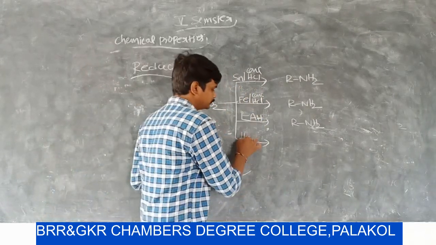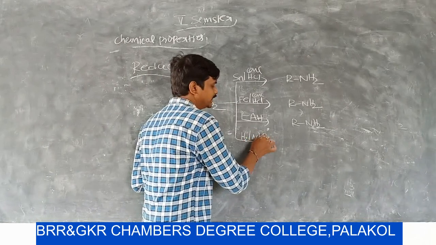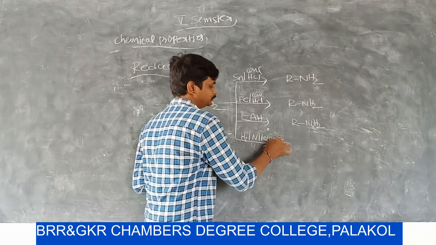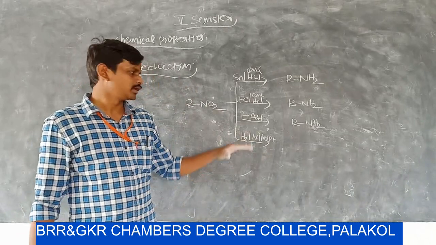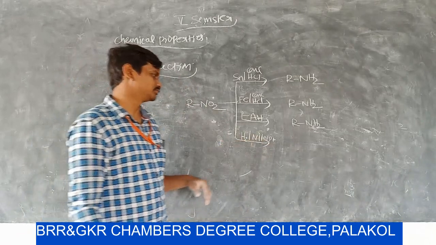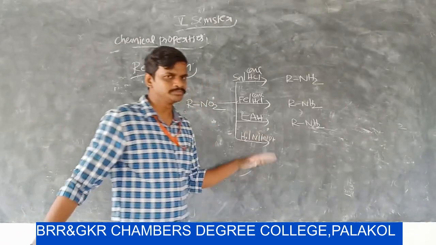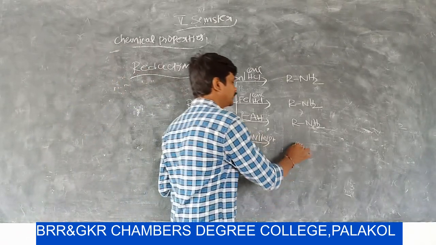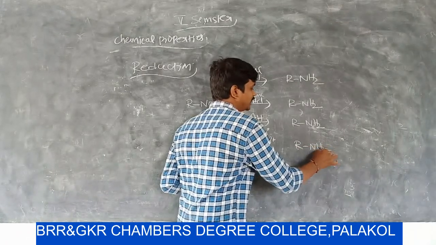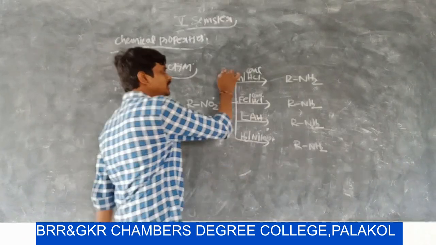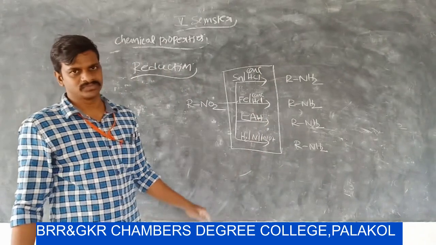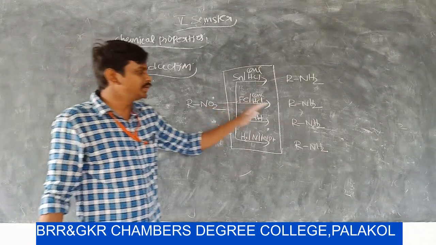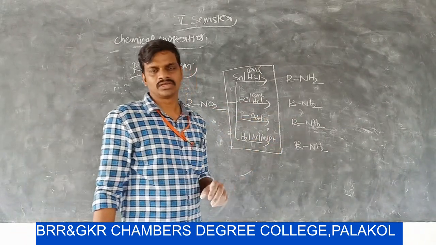Now, Raney nickel or platinum. Nitrohydrocarbon is also reduced by using H2 in the presence of a metal catalyst. Hydrogen gas is passed over the metal surface, then it also forms a primary amine. So all these reagents convert nitrohydrocarbon into a primary amine.